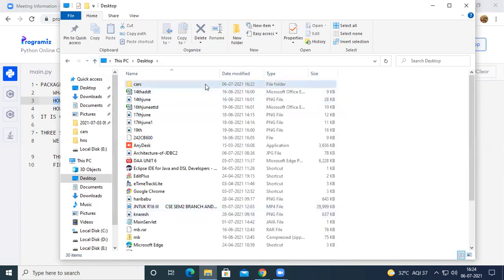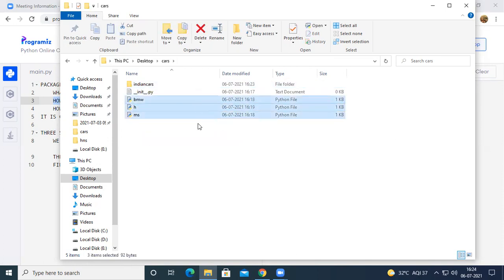See here, cars is a main package. These three are the modules inside that cars. And along with these modules, in order to say it is a package, we have a file called underscore init underscore dot py.